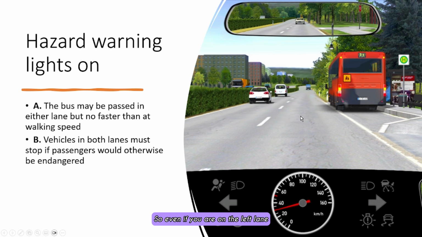So even if you are on the left lane, you should still pass the bus at walking speed. Vehicles in both lanes must stop if passengers would otherwise be endangered. Let's move on.